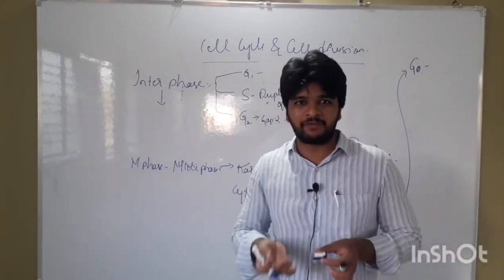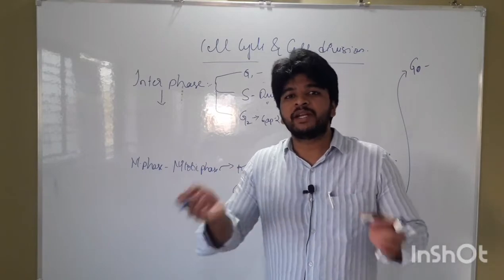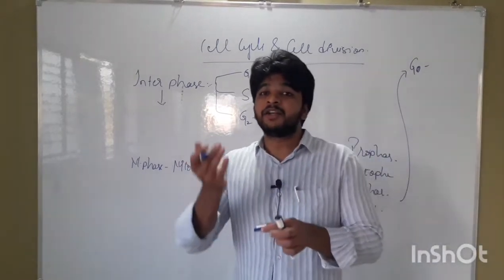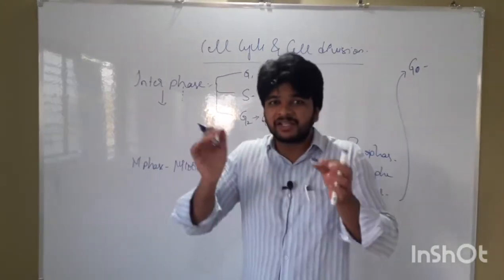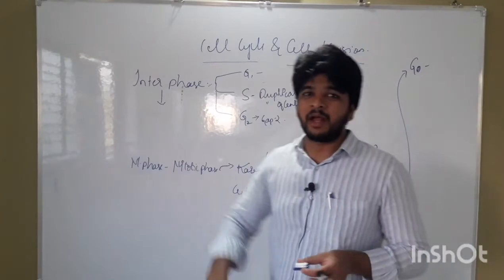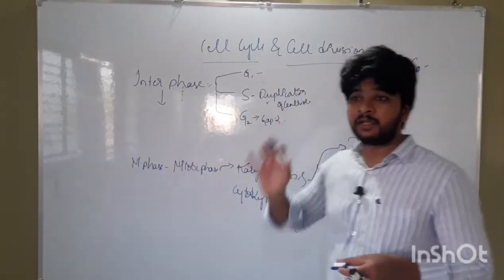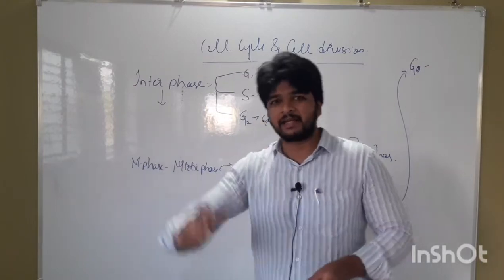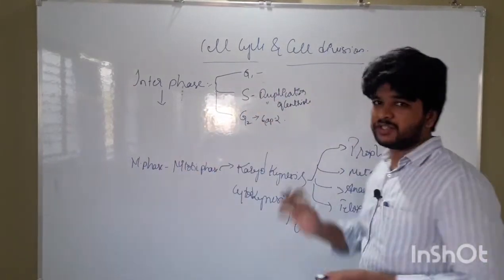It will be having life, but it will not undergo any type of cell division. Whenever we get hurt, whenever new cells have to be replaced under such extreme conditions, the cells which are present in G0 phase come and occupy that part and start to enter into the cell cycle. So this is called G0 phase.